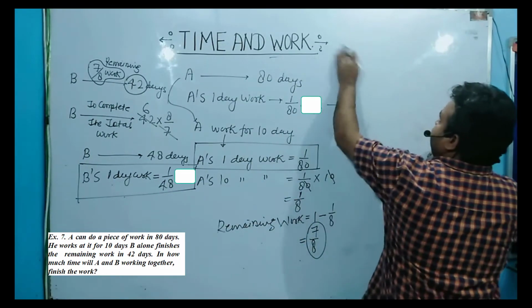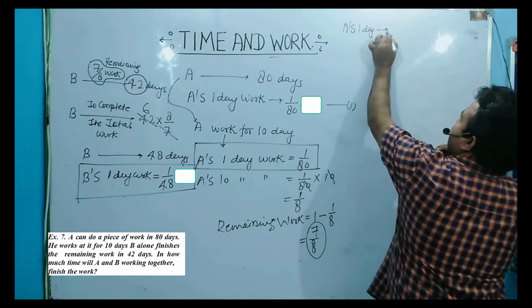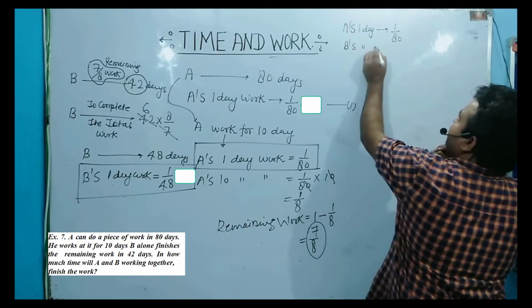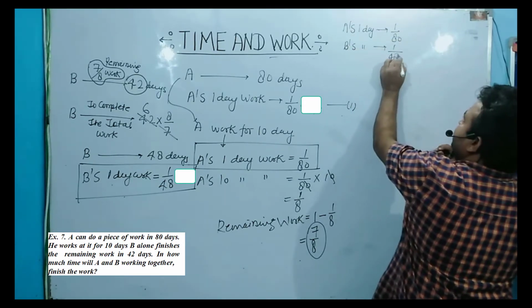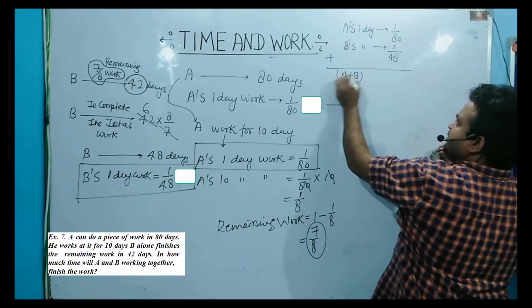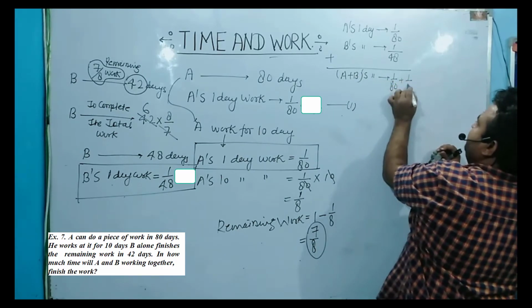Now I am writing here. A's 1 day work is 1 by 80. What is B's 1 day work? 1 by 48. You simply add both. So what is A plus B's 1 day work? It is 1 by 80 plus 1 by 48.